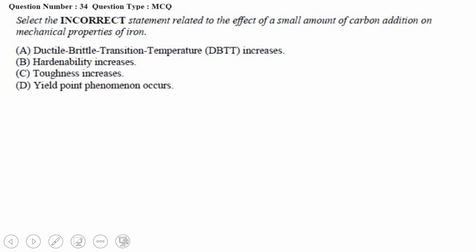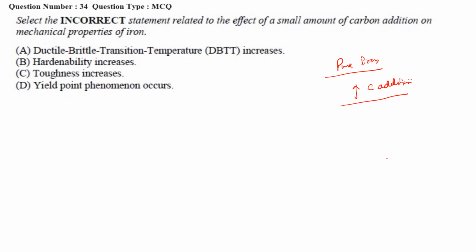select the incorrect statement related to the effect of a small amount of carbon addition on the mechanical properties of iron. So we have pure iron, suppose, and we are adding carbon. When we add carbon, which things are going to change, and which among these is incorrect, meaning it is not going to change?